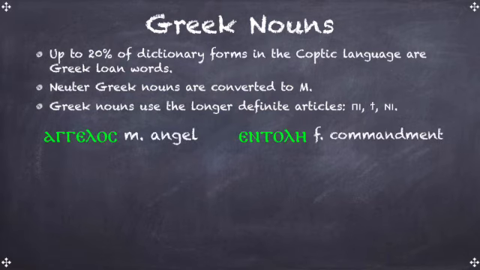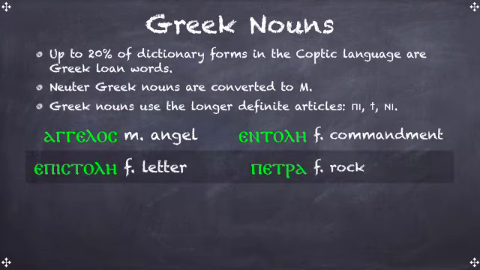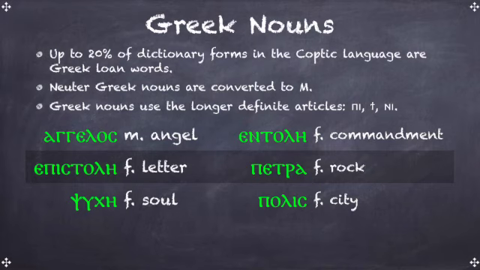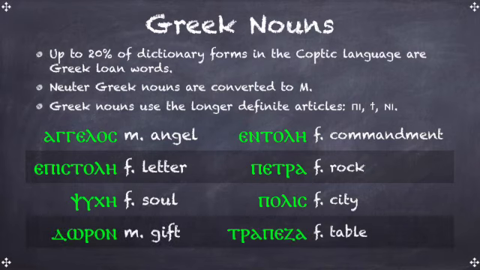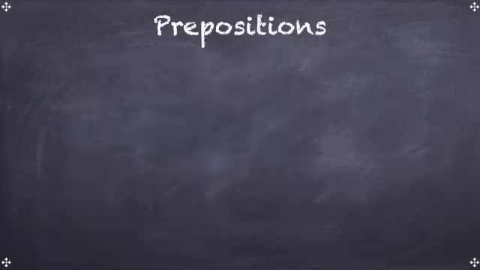Examples: Angelos is angel, Entole is commandment, Epistole is letter, Petra is rock, Psyche is soul, Polis is city, Doron is gift, and Trapeza is a table.